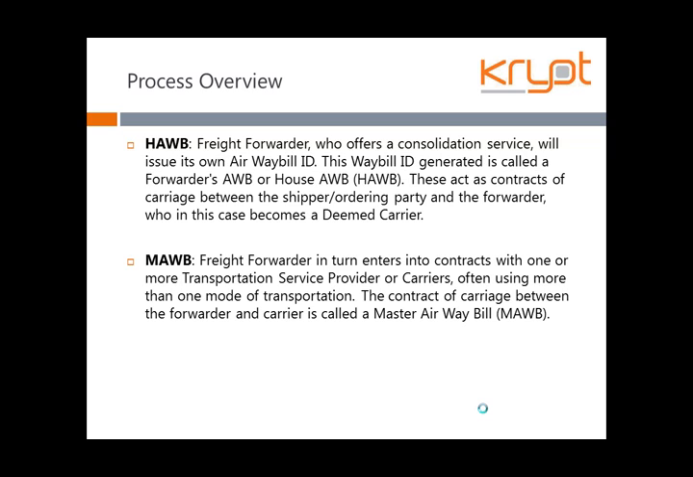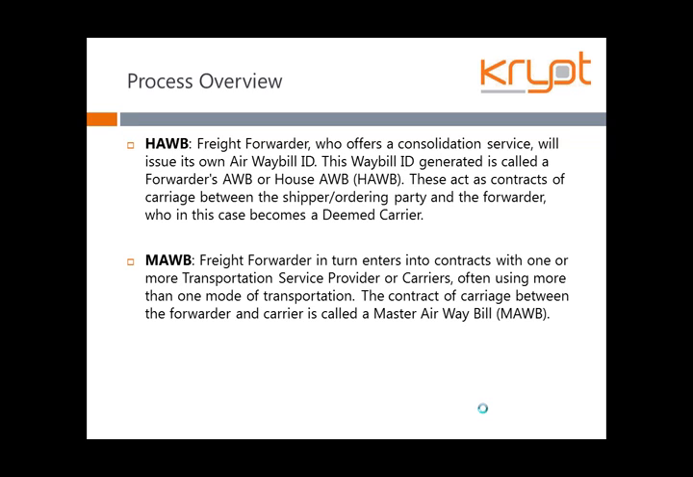So here in the overview, we will first see the house airway bill. A house airway bill is when a freight forwarder who offers a consolidation service issues its own airway bill ID, its own tracking or tracing ID. This ID is called a house airway bill. For an ordering party or a shipper, the freight forwarder will act as a deemed carrier who will take up the responsibility of transporting the goods on behalf of the shipper or the ordering party.